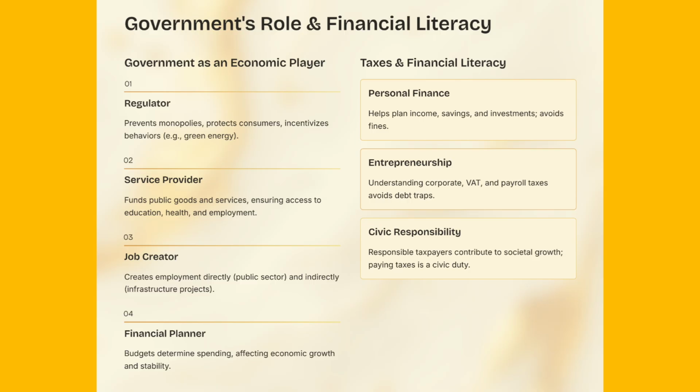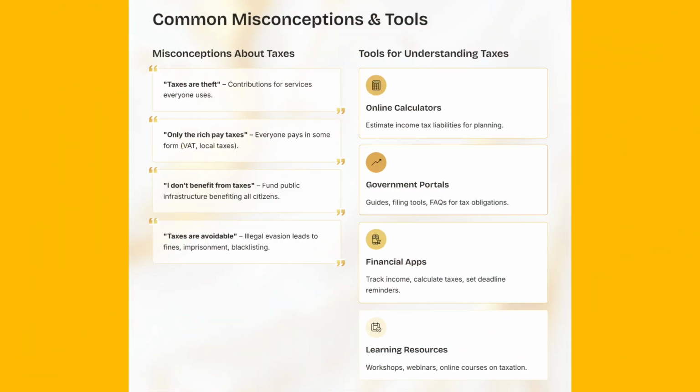4.3 Taxes and civic responsibility. Responsible taxpayers contribute to societal growth. Young leaders in schools can teach peers that paying taxes is not a burden but a civic duty. 5. Common misconceptions about taxes. Many young people feel frustrated with taxes due to misconceptions. Correcting these helps build a responsible mindset.